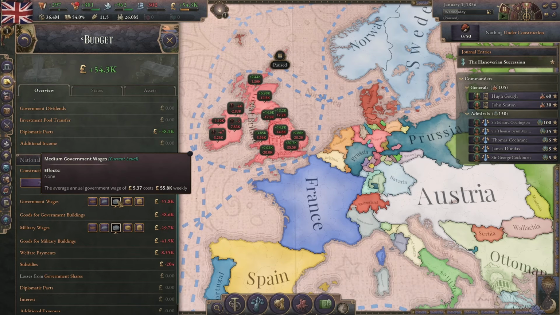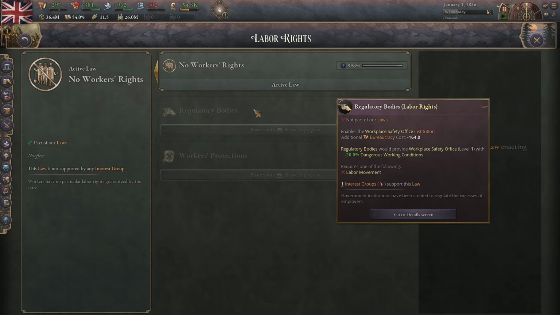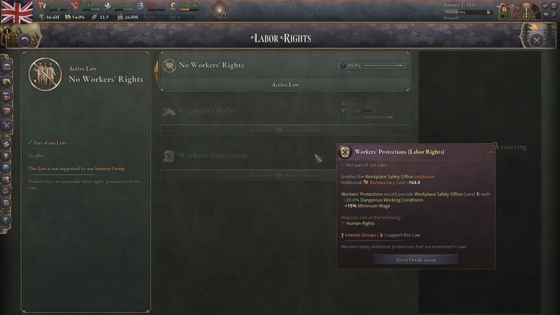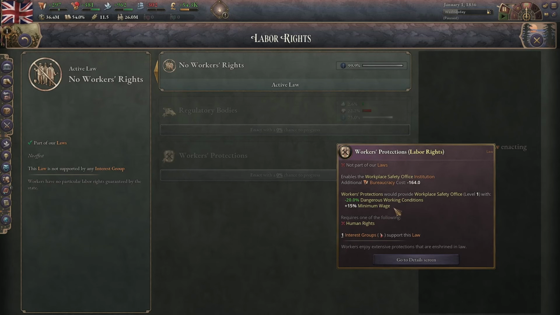The way to check what the minimum wage is, go to your government spending and hover over medium government wages, and it'll tell you what your average annual government wage is, which is the same as your minimum wage, or your average wage. If you have no workers' rights or regulatory bodies, there is no minimum wage. But if you have workers' protections, this establishes the minimum wage. So right now the average wage is 5.37. If we passed it right now, it would make it 15% of that, which is 0.8 pounds, which isn't a lot, but it's worth mentioning.